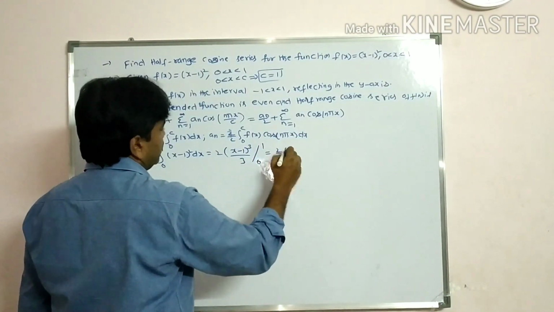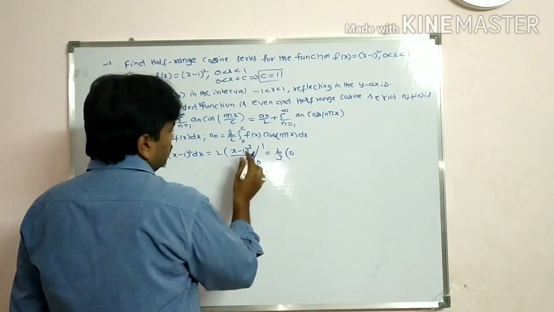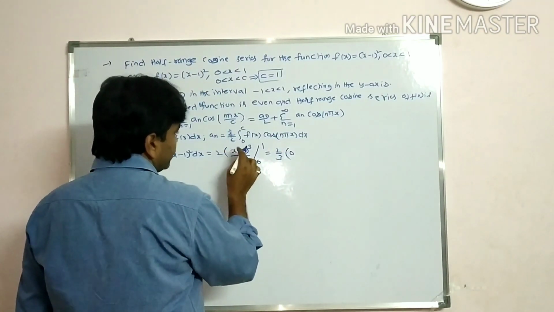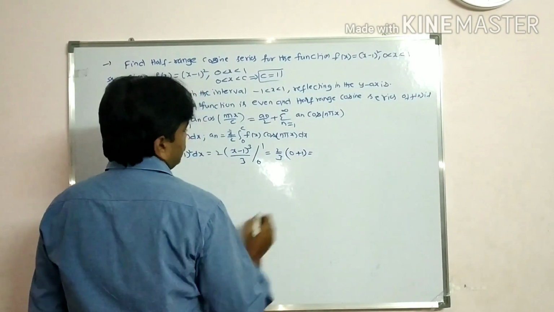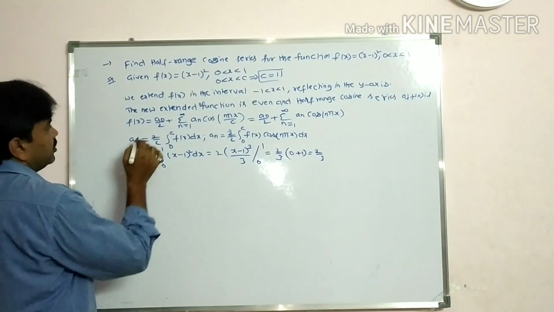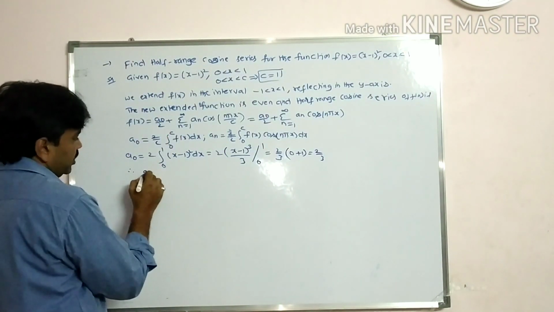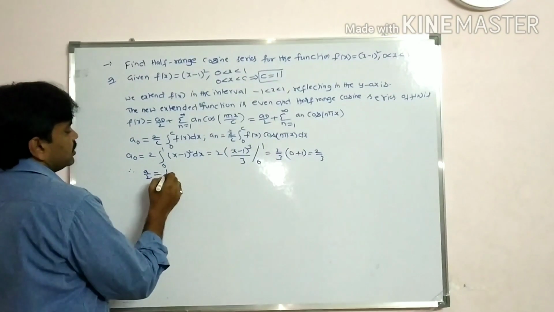So 2 by 3. Substitute upper limit: 1 minus 1, so the value is 0. Substituting lower limit, we get 0 minus 1, cubed, already minus 1 here, so we get plus 1. So we get 2 by 3. Therefore, we want to find a0 by 2 value. So a0 by 2, divided by 2, we get 1 by 3.